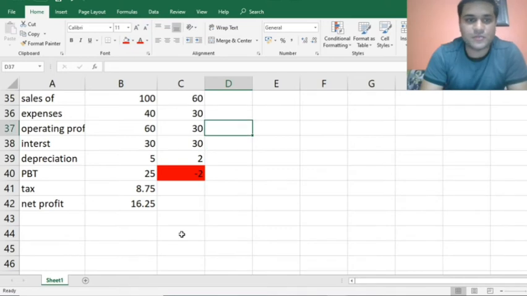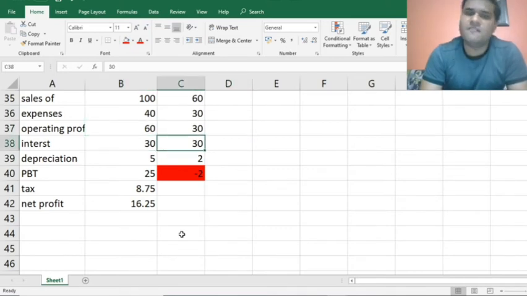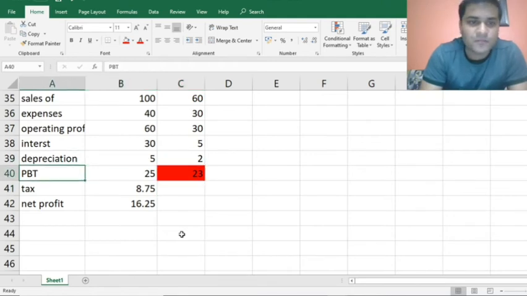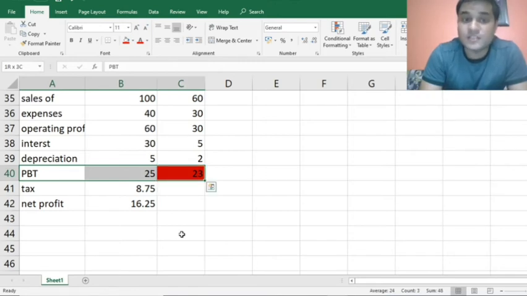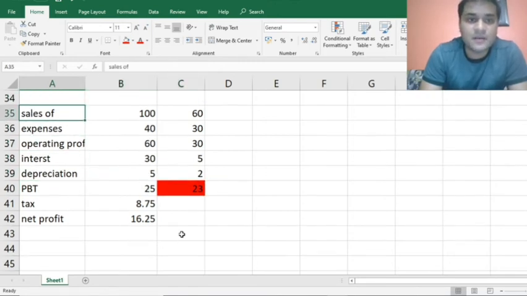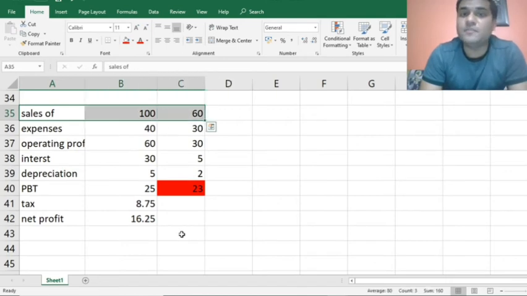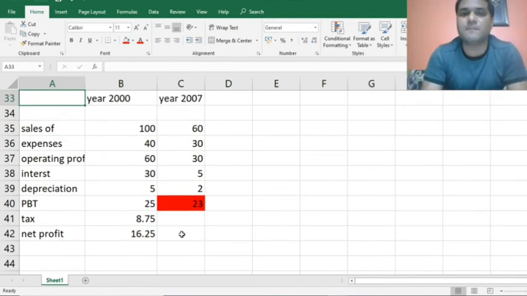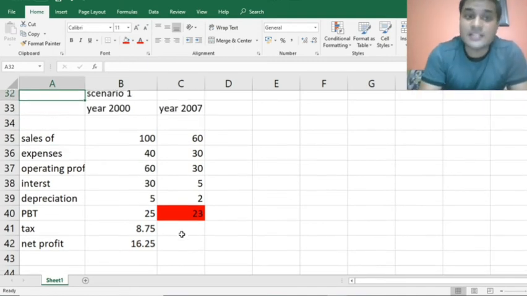Now, imagine the situation where this company might have had very little debt. Say the interest payment that it was supposed to make was just 5 rupees. Look at the profit before tax figures. They are almost the same, despite there being a 40% drop in the business. No doubt you have taken a lot of loans, you must have had a lot of capital. But at the same time, when the business cycle reverses, that interest becomes a very big burden for companies. That's why I generally prefer companies where the debt equity ratio is less than 0.3.